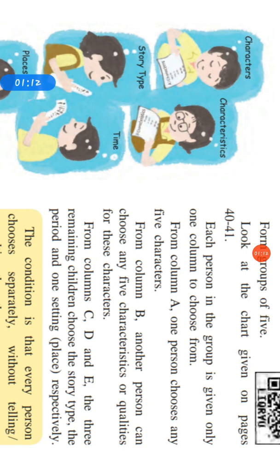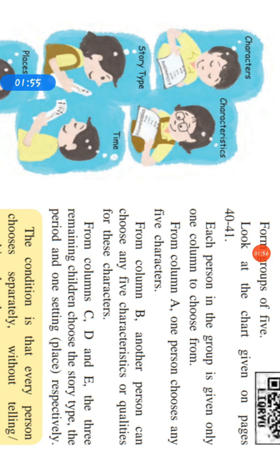The chart is given. Each person, that means each student in a group, is given only one column to choose. Then what happened? From column A, one person chooses any 5 characters he likes, and from column B another person can choose any 5 qualities and characteristics for those characters chosen by the first person. And respectively from columns C, D, and E, the 3 remaining children, what will they do? They will choose the story type, the period, and one place respectively.